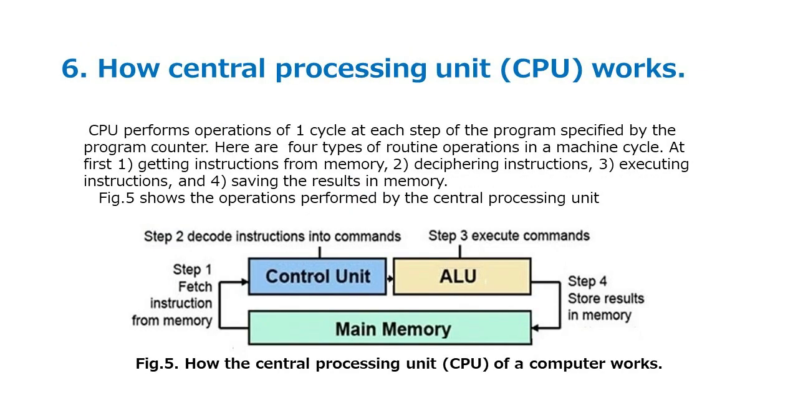How Central Processing Unit (CPU) works. CPU performs operations of one cycle at each step of the program specified by the program counter. Here are 4 types of routine operations in a machine cycle. 1, getting instructions from memory, 2, deciphering instructions, 3, executing instructions, and 4, saving the results in memory. Fig.5 shows the operations performed by the Central Processing Unit.